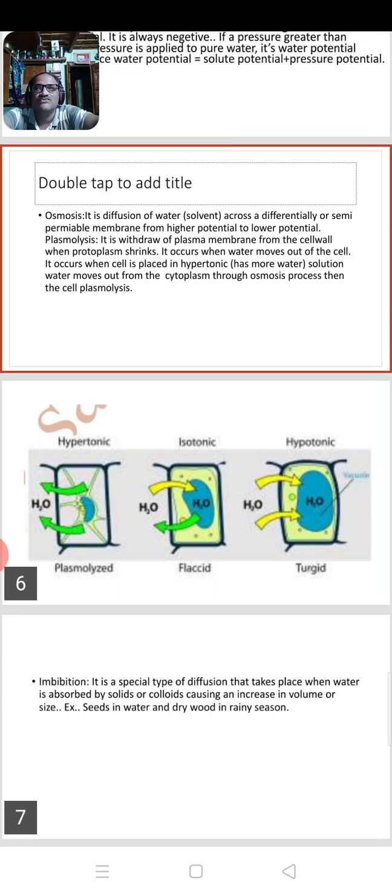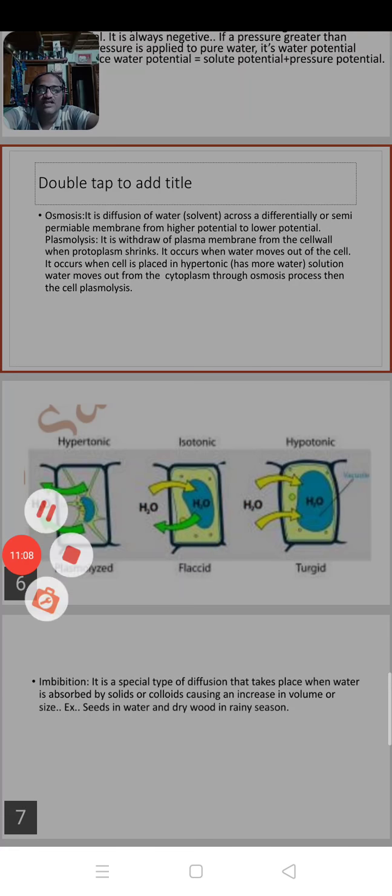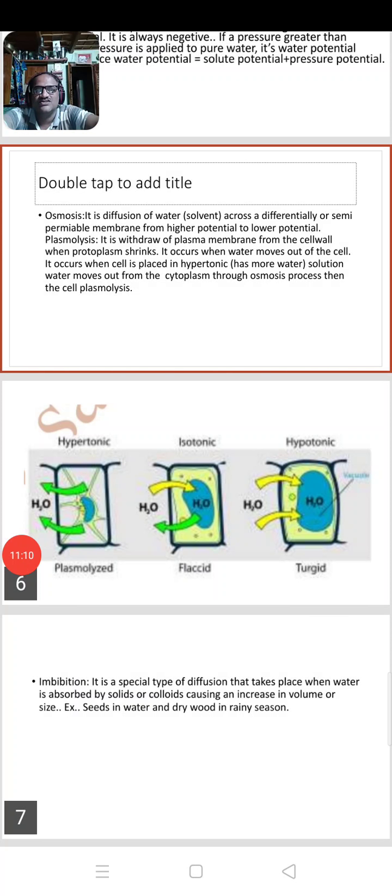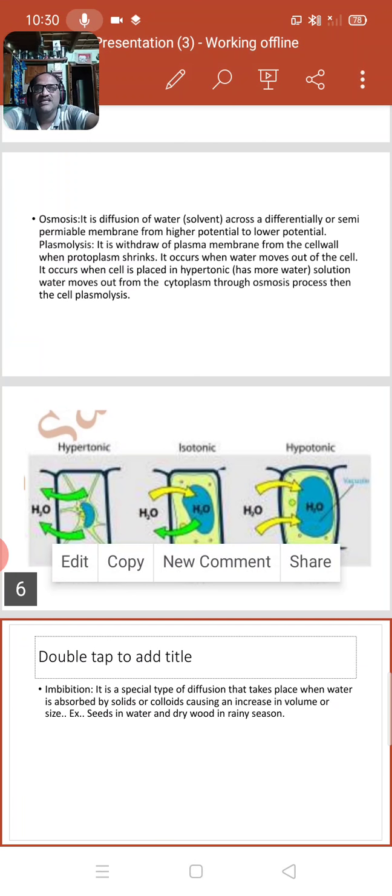This is also a type of diffusion that takes place when water is absorbed by solids or colloids, such as wood. Imbibition is a special type of diffusion that takes place when water is absorbed by solids or colloids, causing an increase in volume or size.